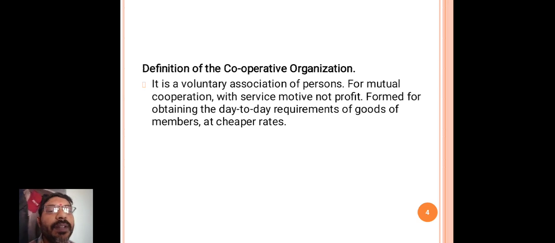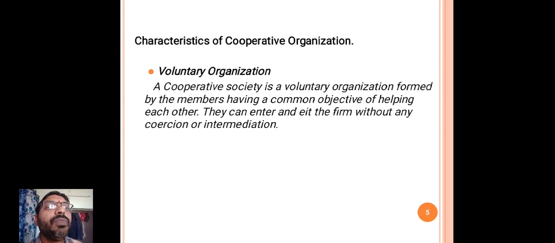These are established not for getting profits, and are service oriented. They are formed for obtaining the day-to-day requirements of goods of members at cheaper rates. A cooperative organization is a voluntary association of persons and mutual cooperation.